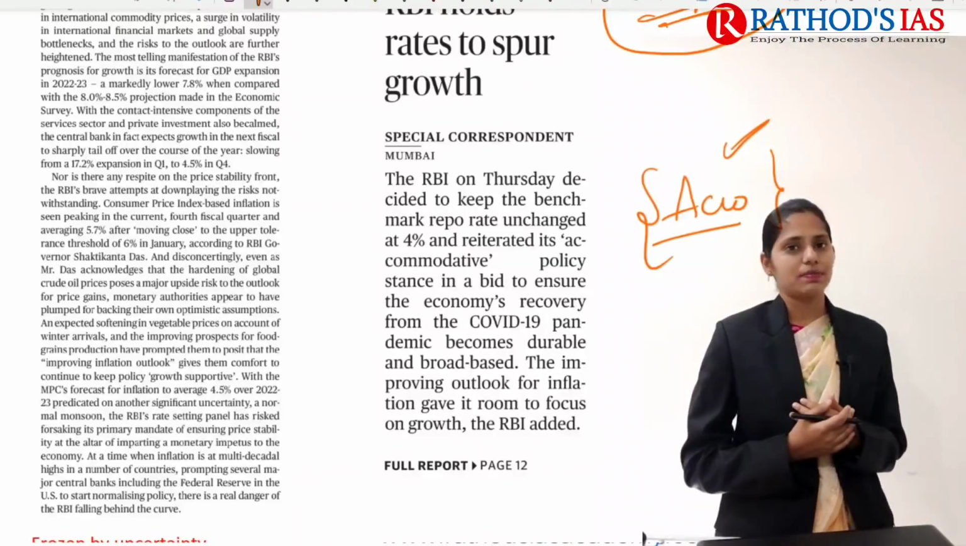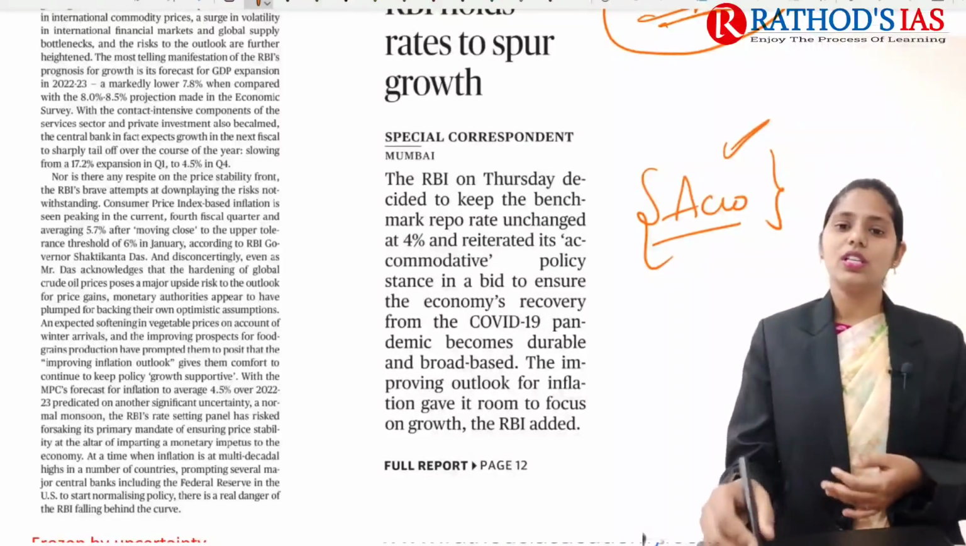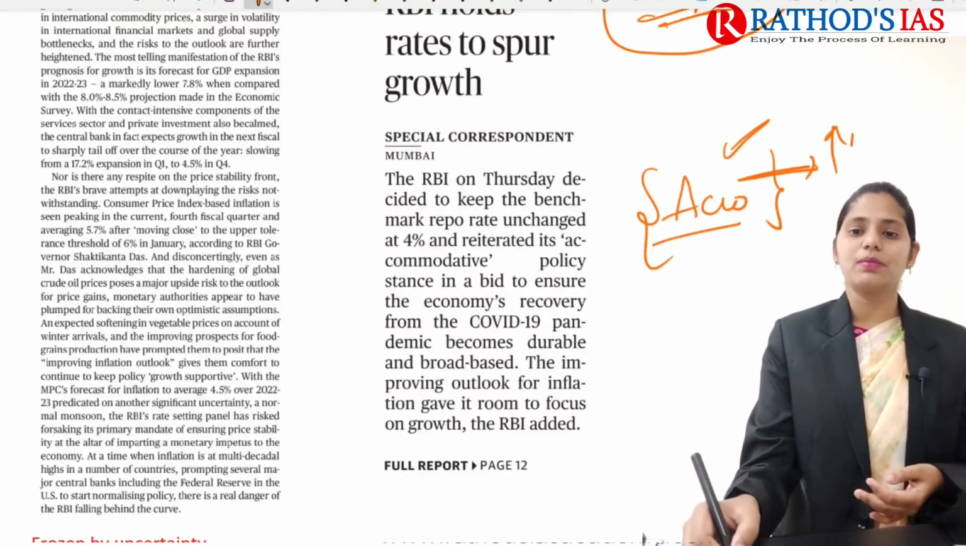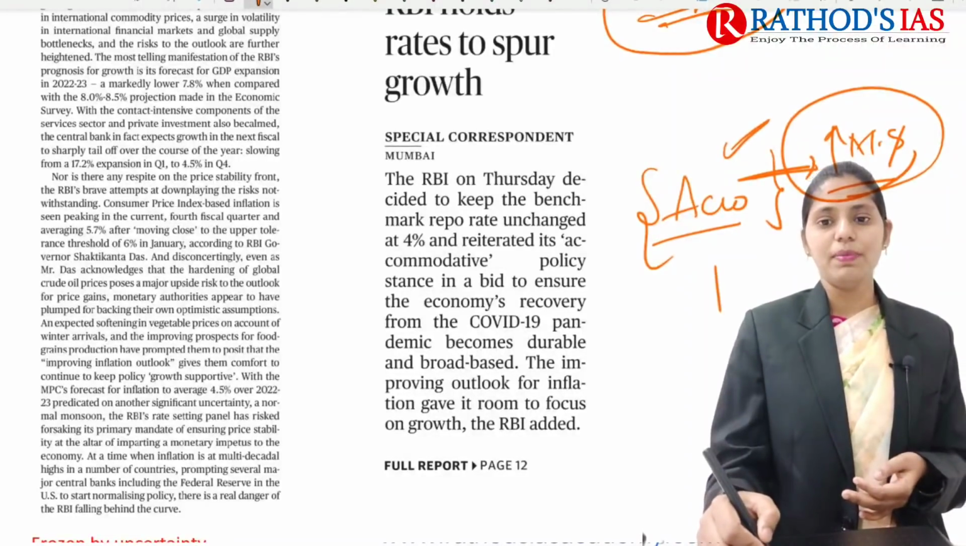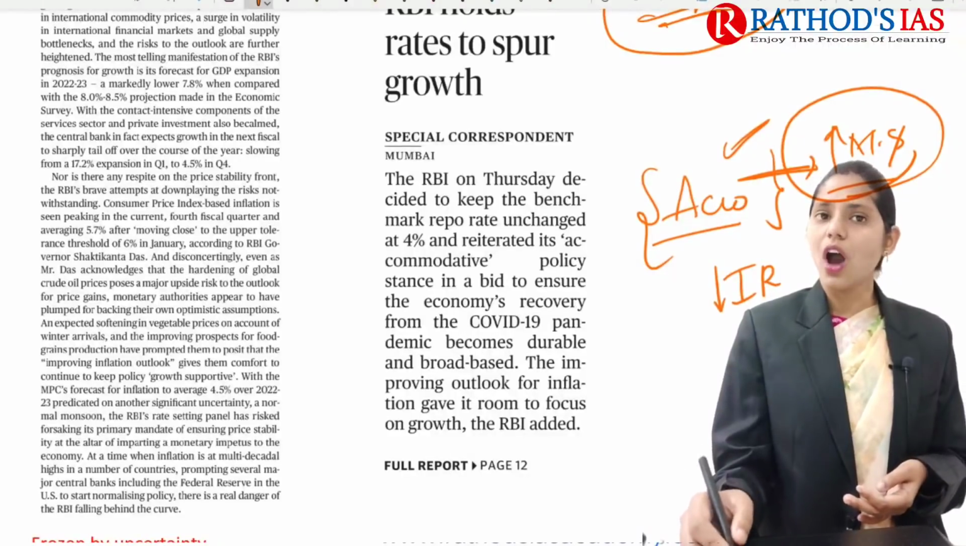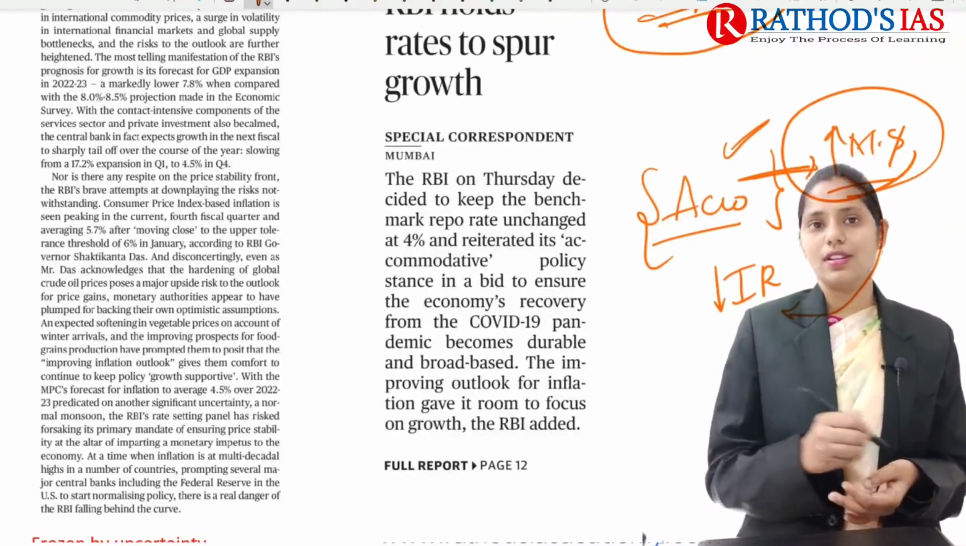So it is nothing but an expansion of monetary policy. In this policy, RBI wants to increase the money supply in the market. Whenever it wants to increase the money supply, it will be decreasing the interest rates. So how is this money supply linked with the interest rate?